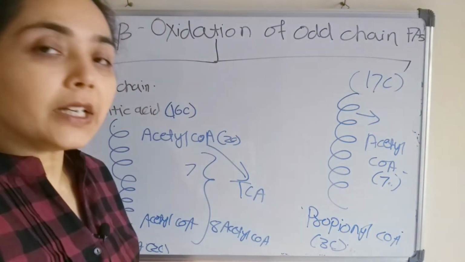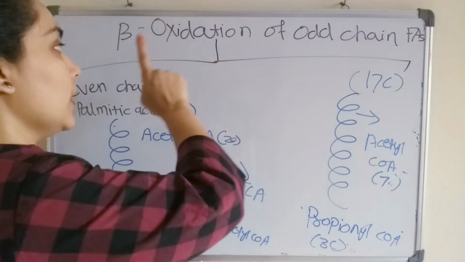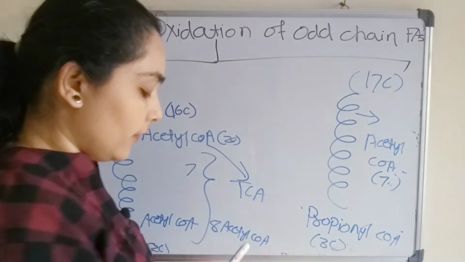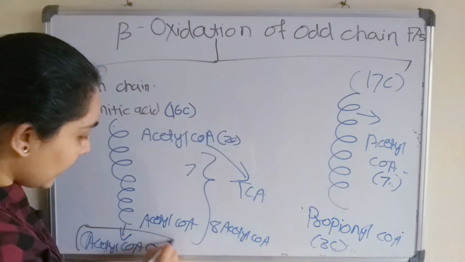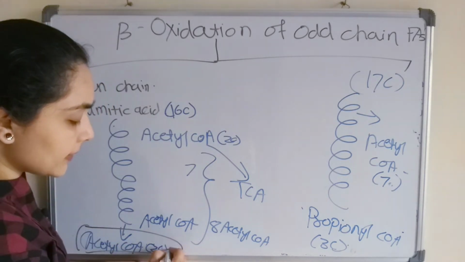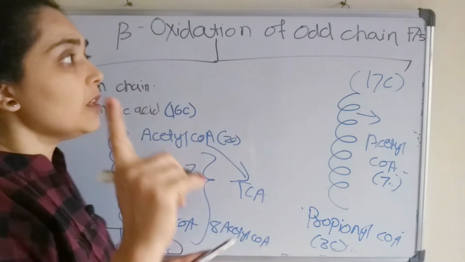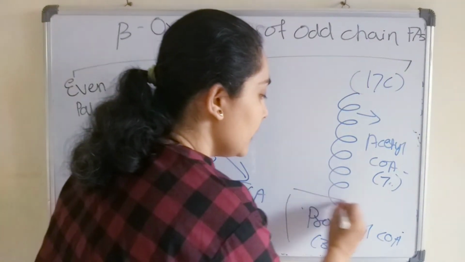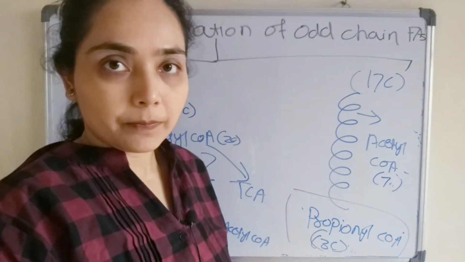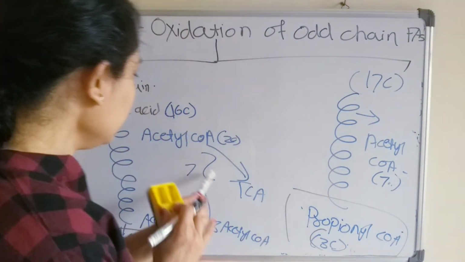So this is the major difference between the beta oxidation of the even chain fatty acid and the odd chain fatty acid. In the even chain fatty acids, the end product is acetyl CoA, a 2 carbon compound, but in the odd chain fatty acid, the end product is a 3 carbon compound.